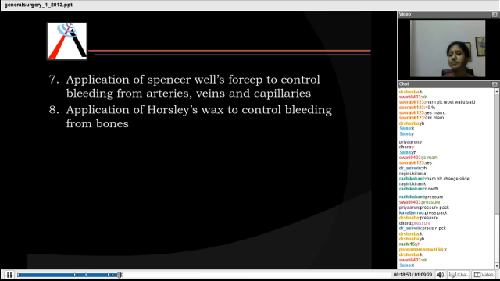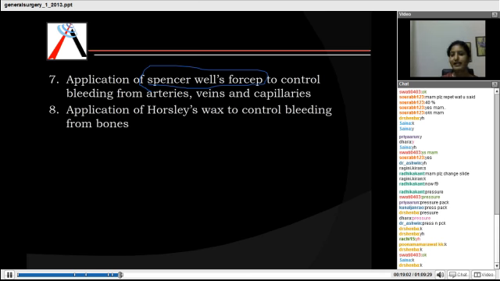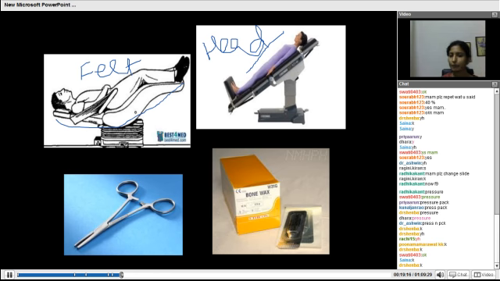Now if the bleeding does not stop up to a higher level also, then you have other methods, like you use a Spencer-Wells forceps. This is just like an artery forceps which is used to stop the bleeding from arteries, veins and capillaries. And another is the Horsley's wax. This is nothing but your bone wax which is again used to prevent bleeding. This is your Spencer Wells forceps and this is your Horsley's bone wax.